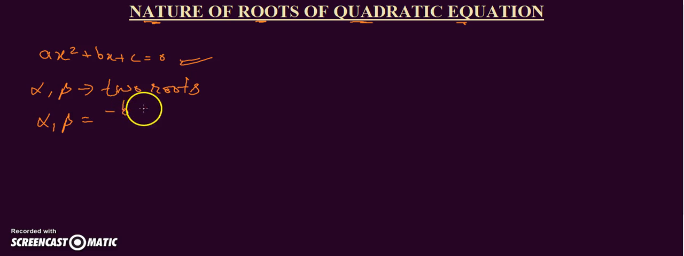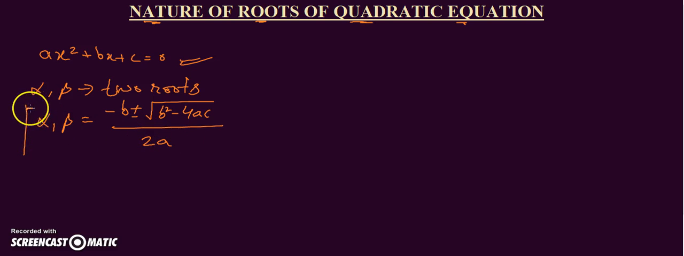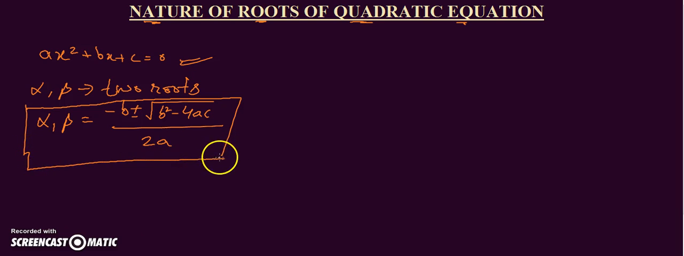The alpha and beta can be directly found by a direct formula, where alpha, beta is equal to minus b plus minus under root b² minus 4ac upon 2a. It is the direct formula to find alpha and beta. And the term here, b² minus 4ac, is equal to D, the main term through which we can find the nature of roots of a quadratic equation.